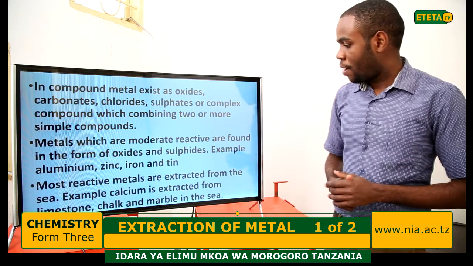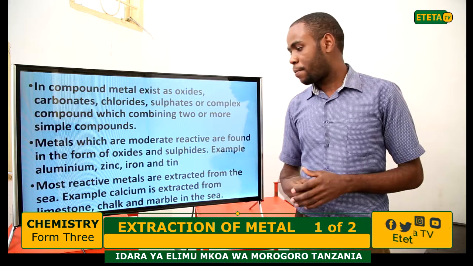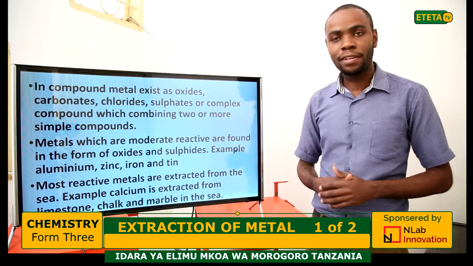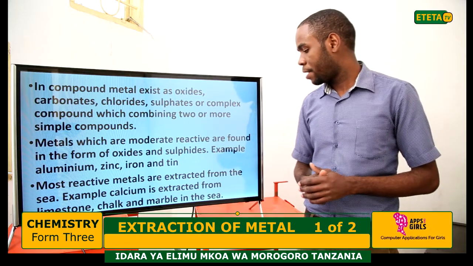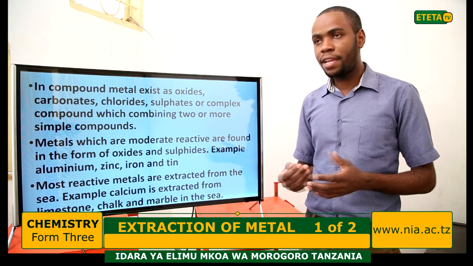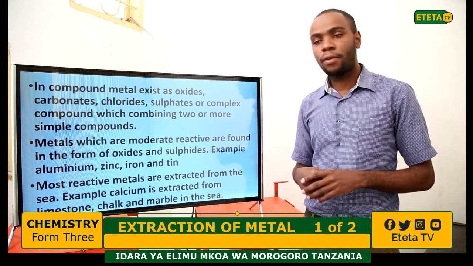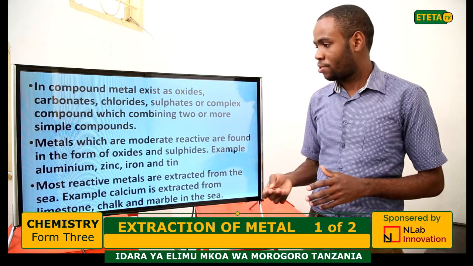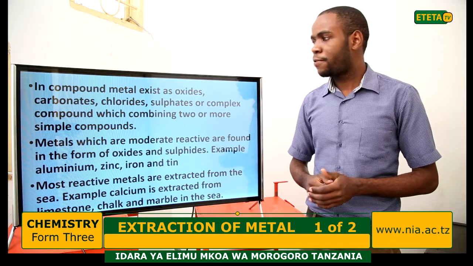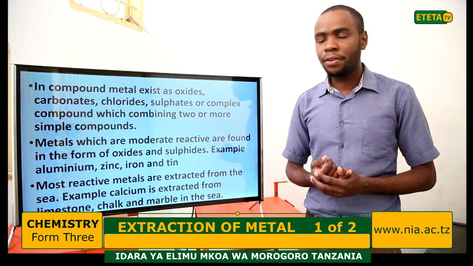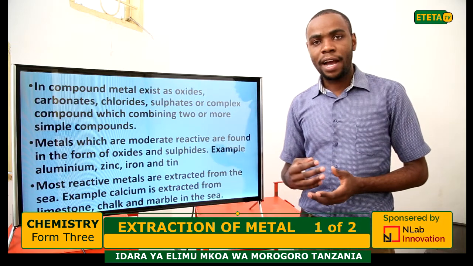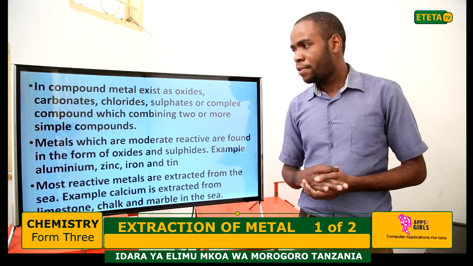Most reactive metals are extracted from the sea. For example, calcium is extracted from limestone, chalk, or marble. Sodium is extracted from sodium chloride, and so on. So these are examples of most reactive metals. So we have most reactive metals, moderately reactive metals, and also least reactive metals.